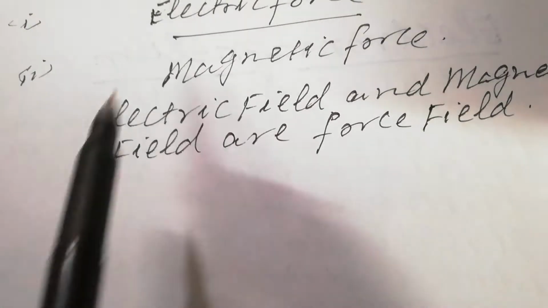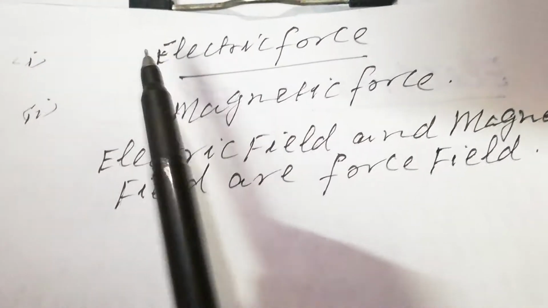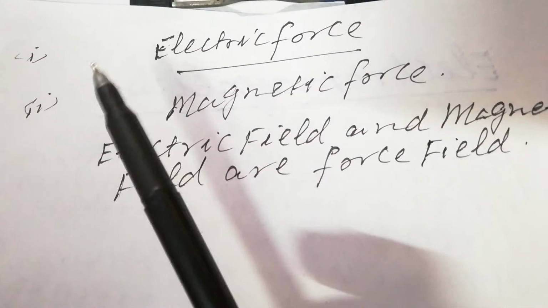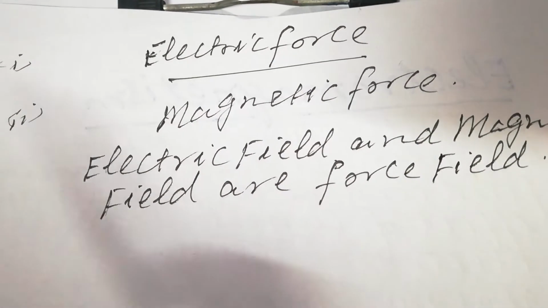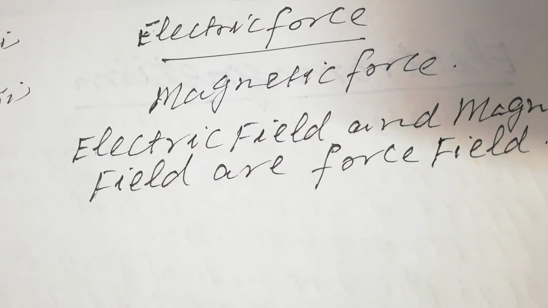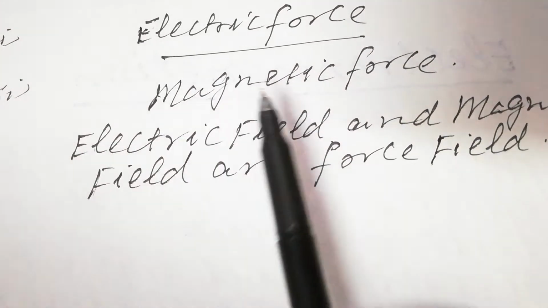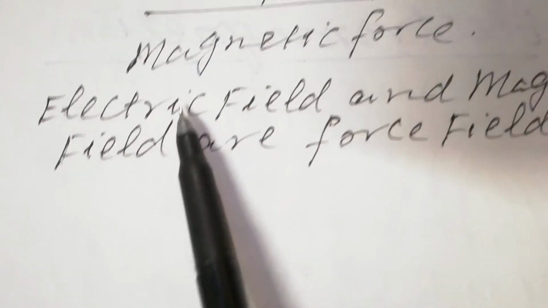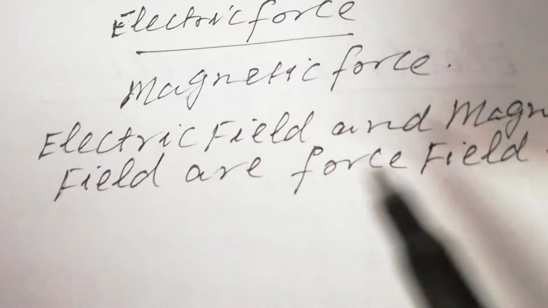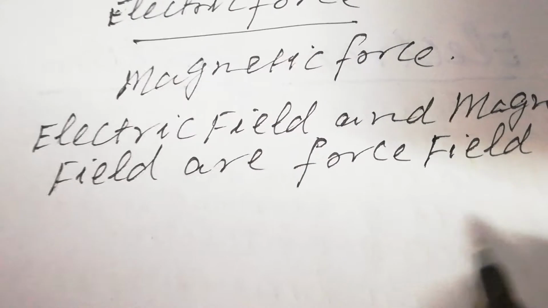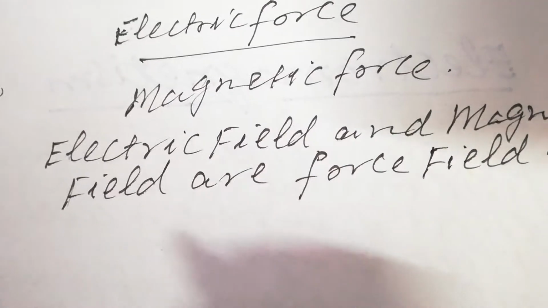Look at the case here, students. When a charge enters an electric field, it will experience an electric force. And similarly, when a charge enters in a magnetic field, it will experience a magnetic force. So therefore, electric field and magnetic field, they are force fields.